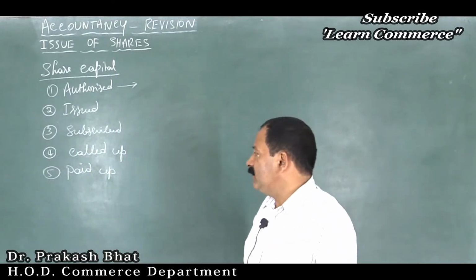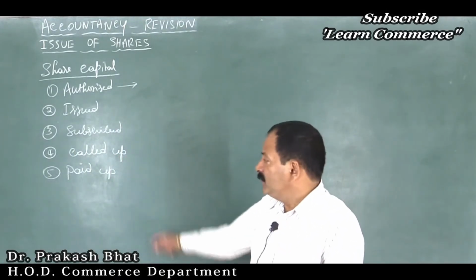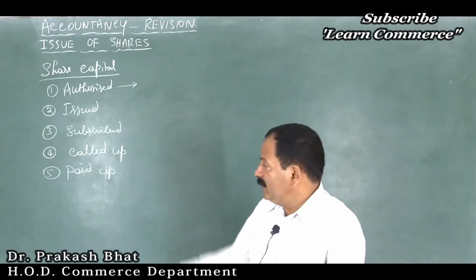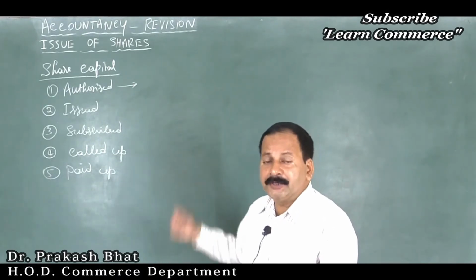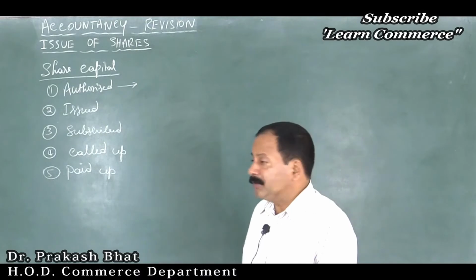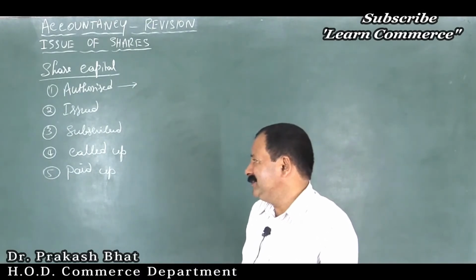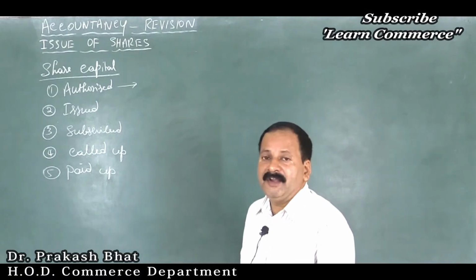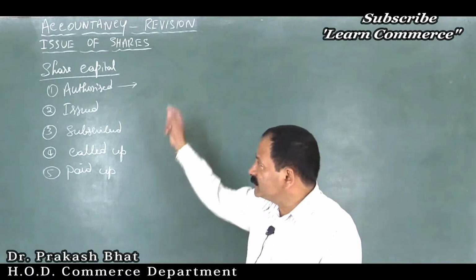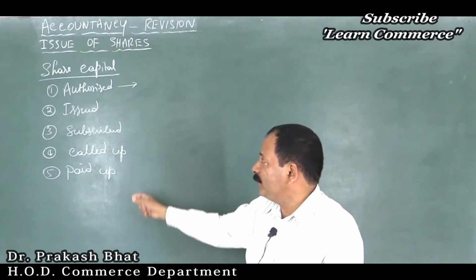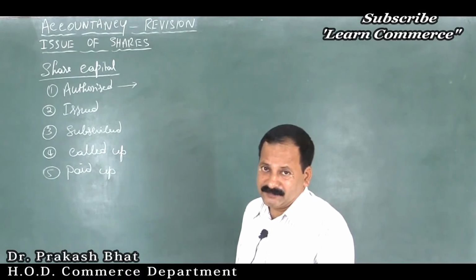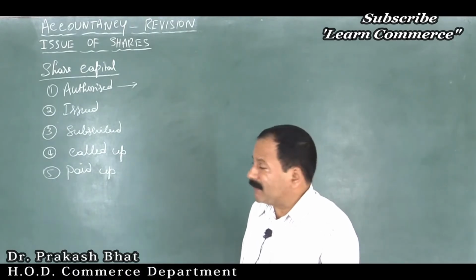When the company has called 100 crores, then how much is paid by the public? Maybe 99 crore is paid, and 1 crore worth shareholders failed to pay the amount. So 99 crore is the paid up capital here. So this is called the capital structure of a joint stock company. Clear?